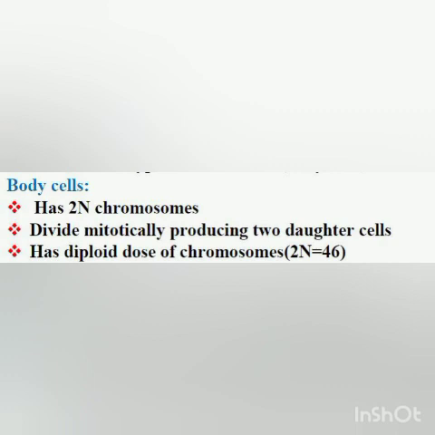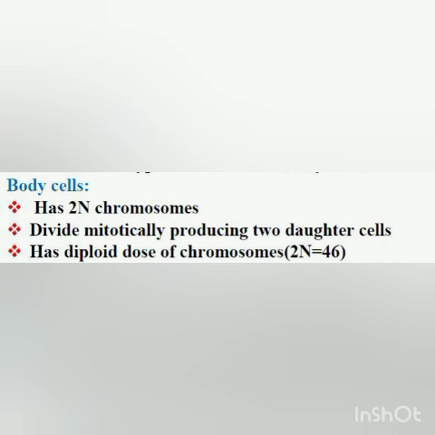Now, body cells divide mitotically, producing two daughter cells. You all know that cells sometimes grow, mature, and then divide, so the cells increase in number. Somatic cells, or body cells, divide mitotically. It means one cell will grow, become mature, and divide into two cells.